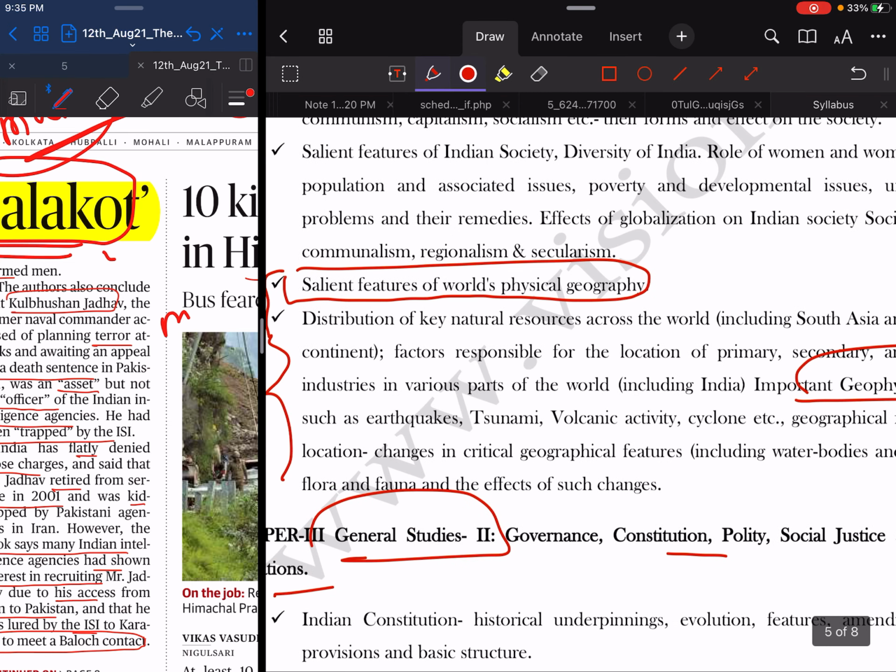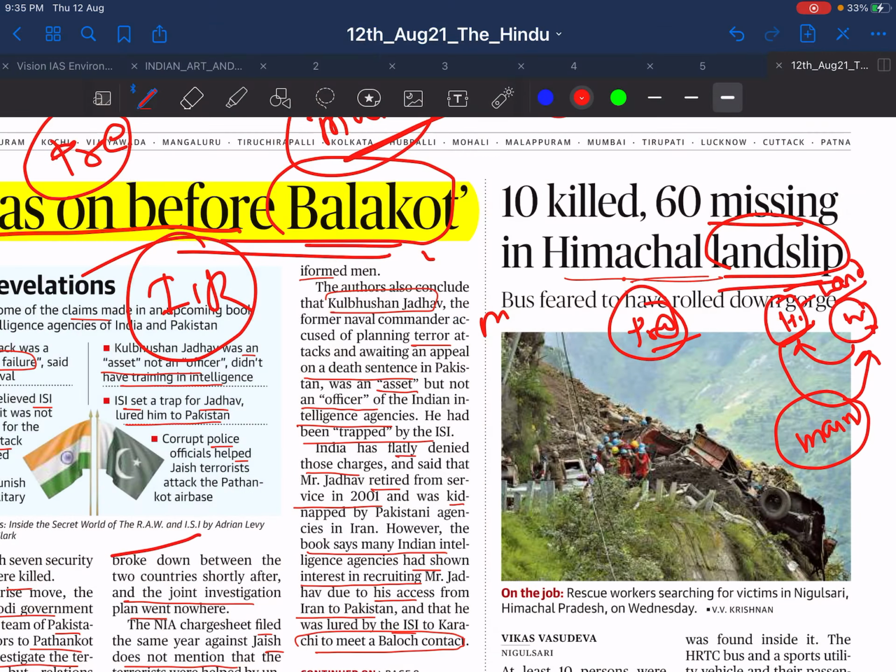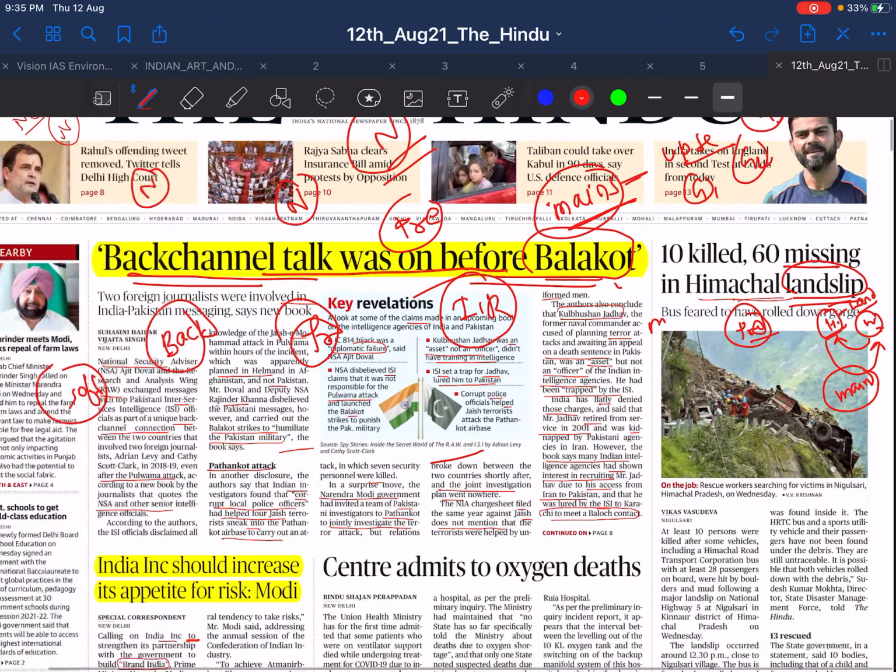They have given earthquake, tsunami, volcanic activity, cyclone, etc., which means landslides can also come there. So it should be important. With this perspective you should remember this news.